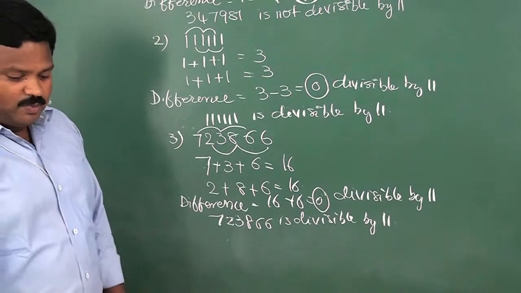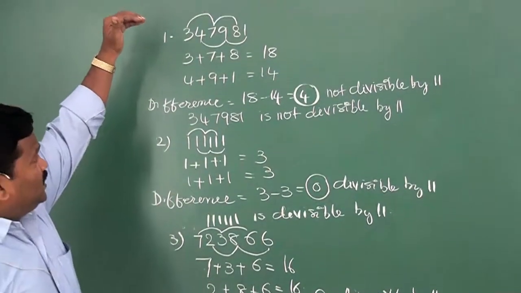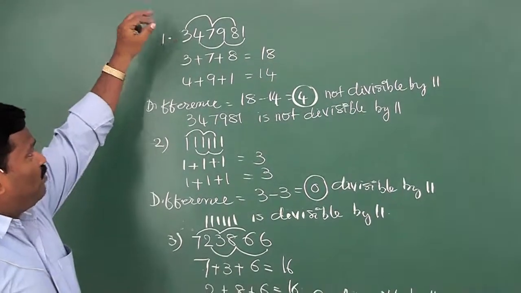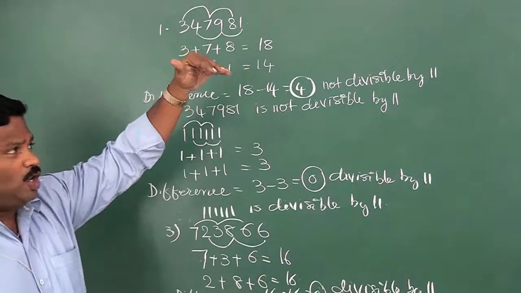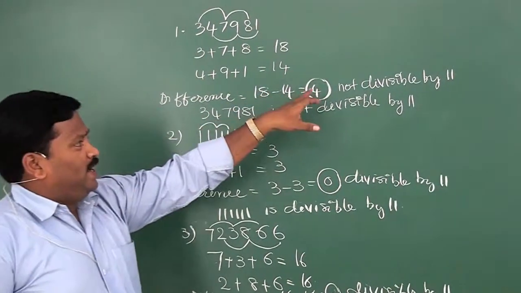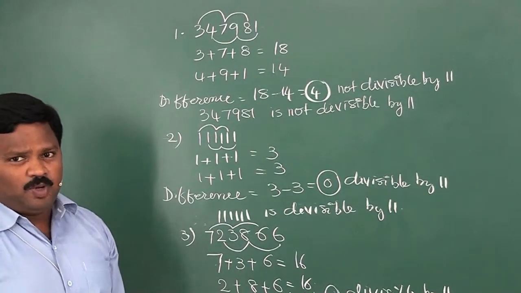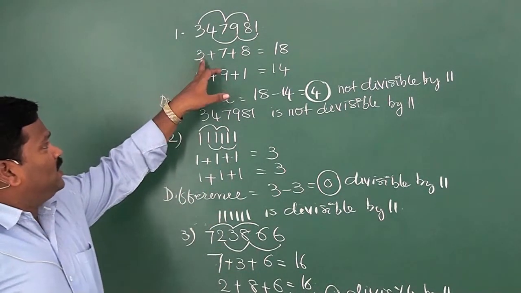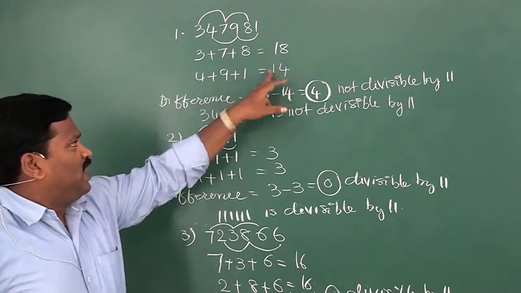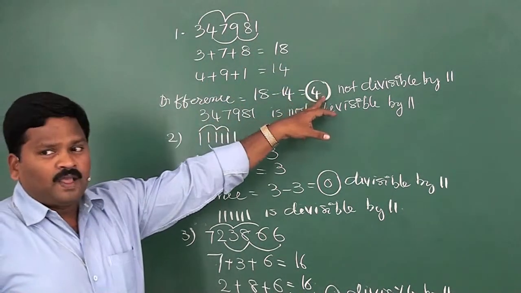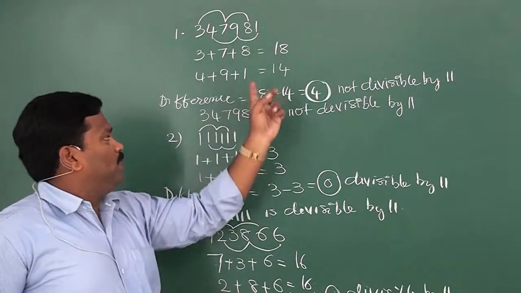Once again, what is the divisibility rule of 11? If the difference of the sum of the digits in even places and the sum of the digits in odd places is either 0 or a multiple of 11, the entire number is divisible by 11. In the first one the difference was 4. 4 is not divisible by 11, therefore the entire number is not divisible by 11.